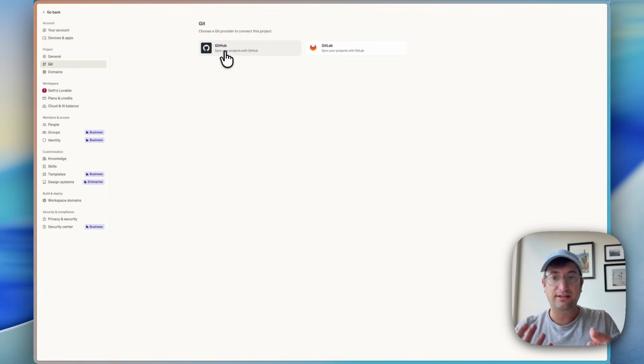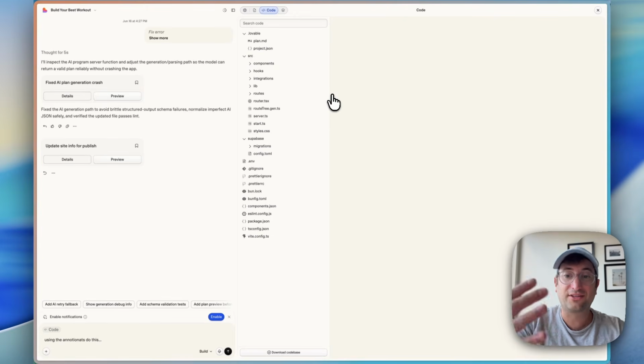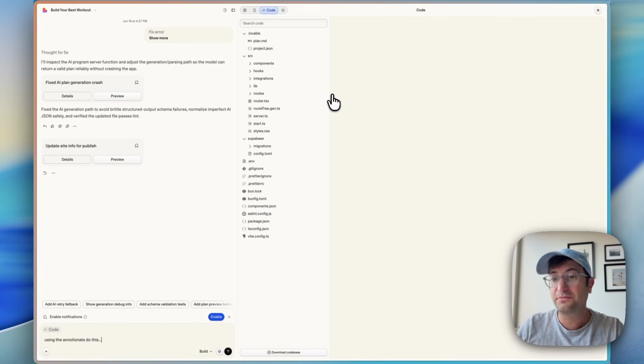Now, if you did set up Lovable Cloud, you are still connected to the Lovable Cloud, but you can still update the code outside of Lovable in Claude Code or Codex, for example. So just with that one connector, you can connect to GitHub or GitLab as well if you want, so that you're not fully locked in. So if you want to just start in Lovable, build your basic MVP, and then build outside of Lovable to build more advanced features, that is definitely an option.